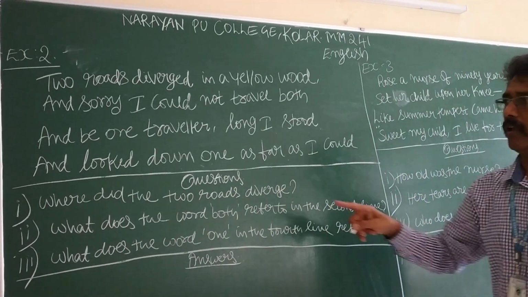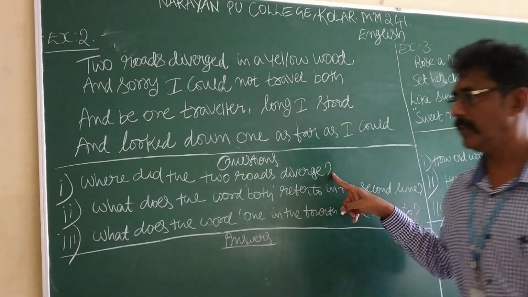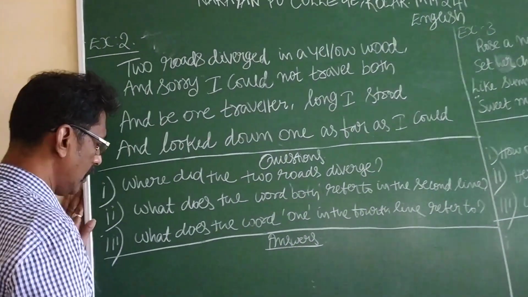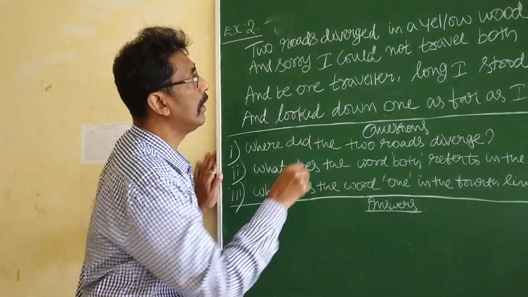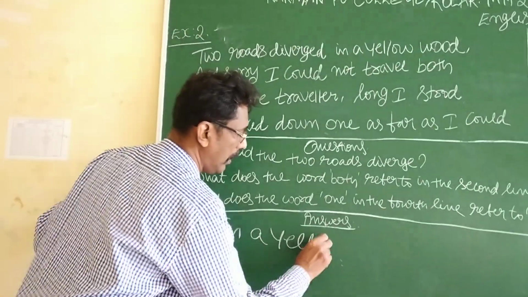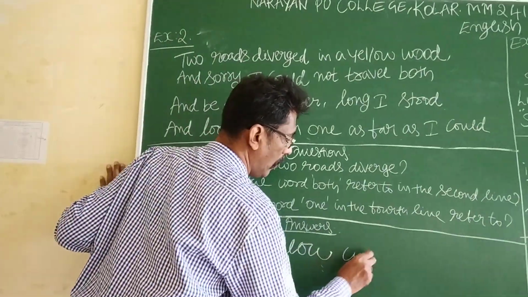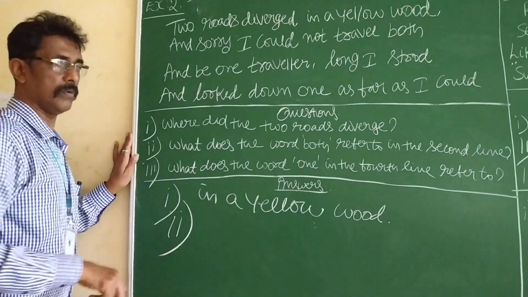Now question. Where did the two roads diverge? That means where can the speaker find the two roads? What is the answer? In a yellow wood. This is the answer. In a yellow wood. Answer number 1 is over.